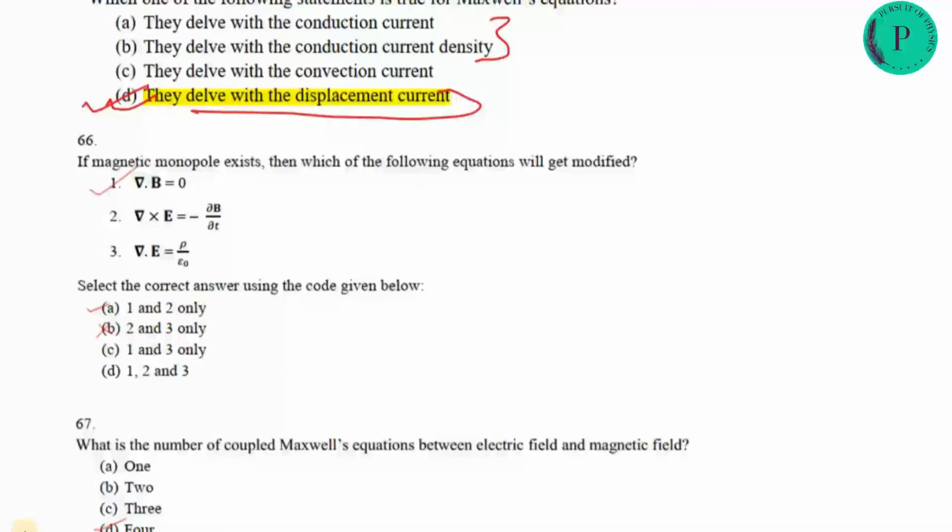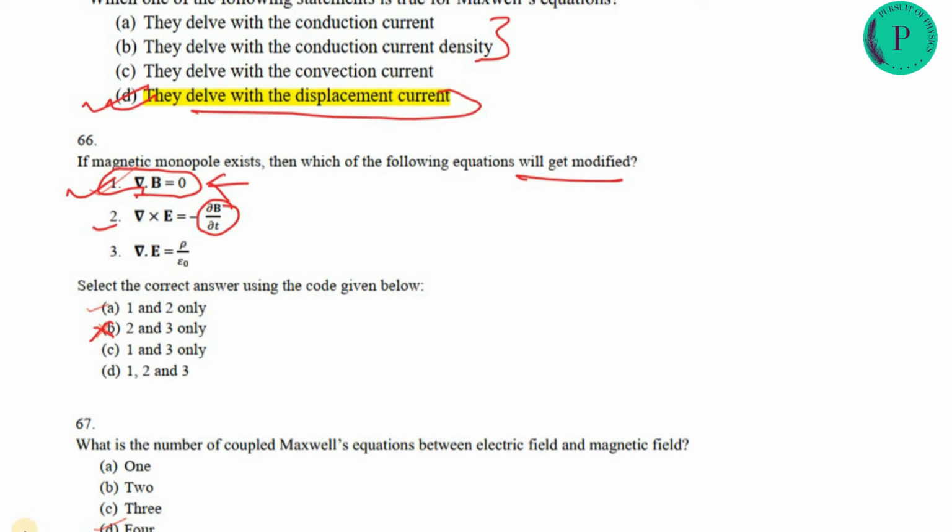If a magnetic monopole exists, which one of the following equations will get modified? You can see here that divergence of B is 0. This is the specific equation that means the monopole does not exist, that's why it is 0. So 1 is absolutely correct. You can neglect 2 and 3 from this option. Then you see that in the second option there is also B. With a magnetic monopole, the expression of B will change.